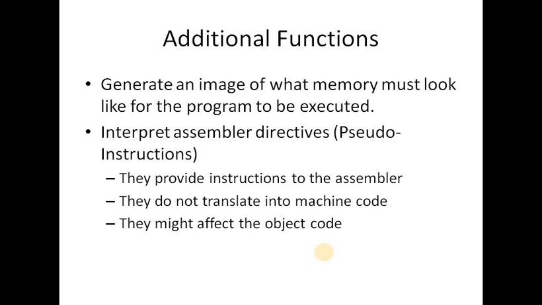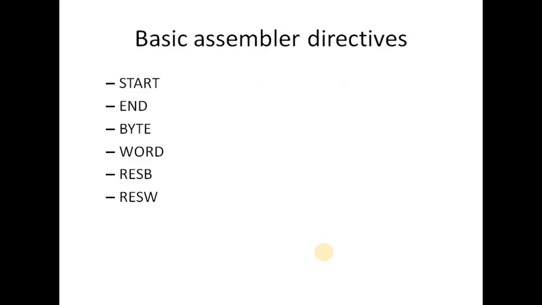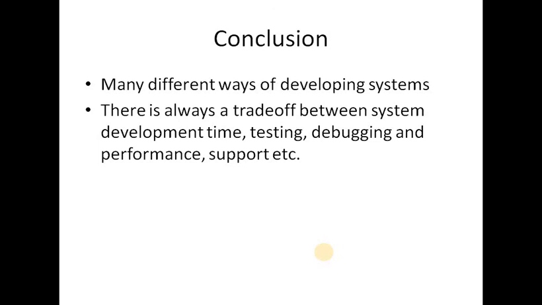So these are the additional functions of the assembler. We are generating an image of what memory must look like for the program to be executed, and assembler directives can be included among the instructions. They provide instructions to the assembler and are not translated into machine code, though they might affect the object code. The basic assembler directives are start, end, byte, word, and so on, and there are many more directives.